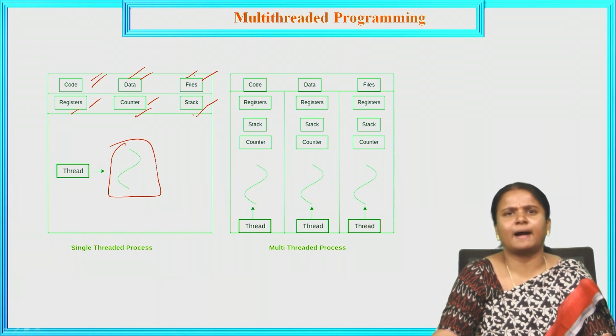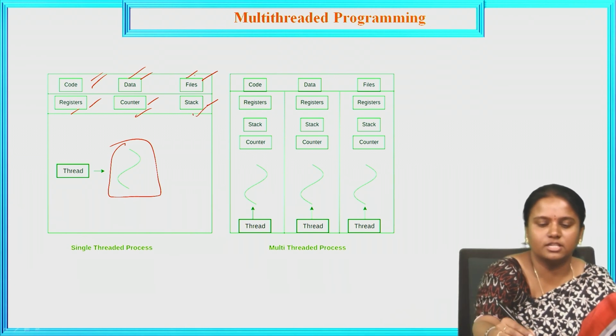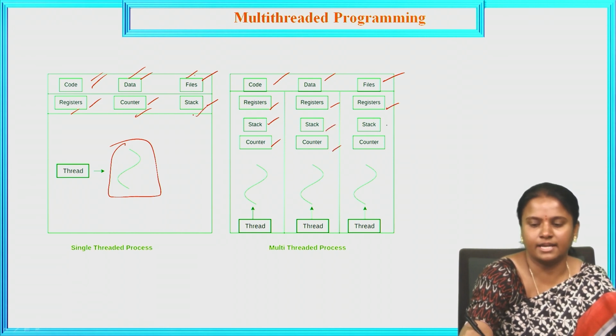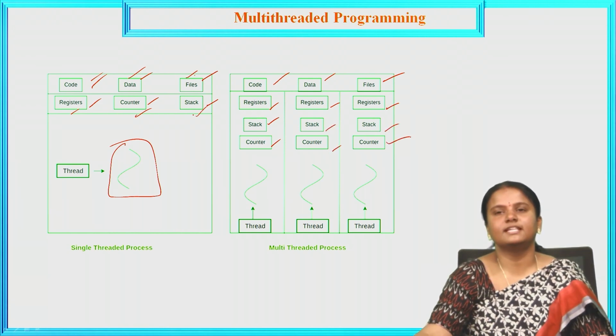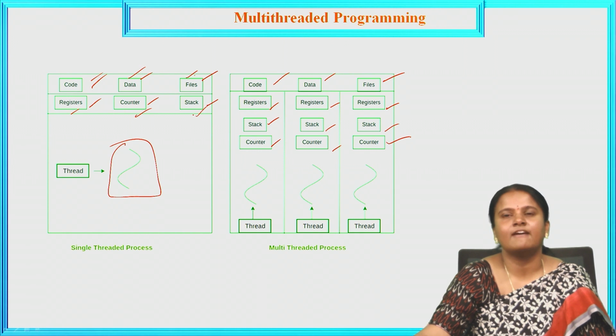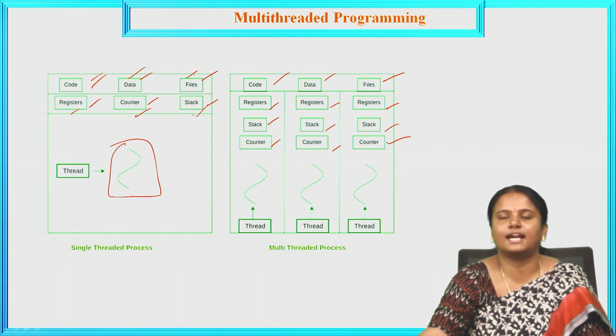Compared to this, with multiple threads you share the code, data, and files, but each thread has its own register, stack, and counter. So a multi-threaded process consists of multiple threads that can be executed at a time, whereas in a single-threaded process we are doing one single process with one thread. This is the difference between single thread and multiple threads.